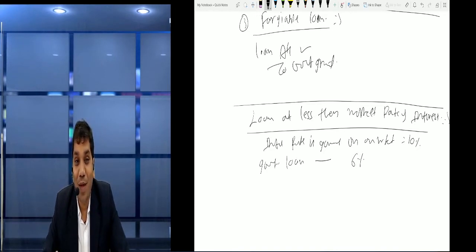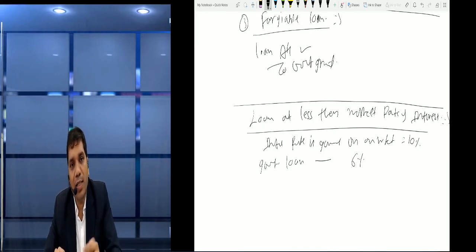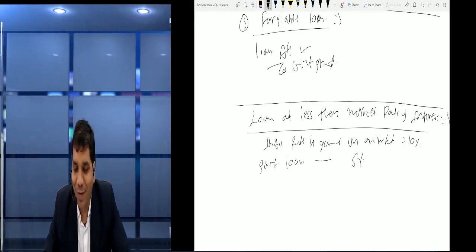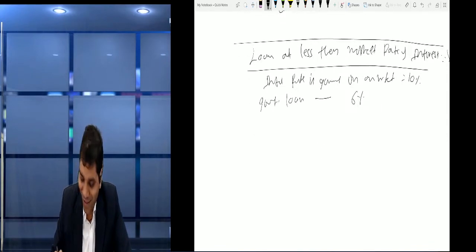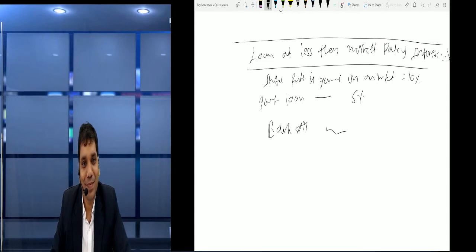So how to treat it? So friends, its value will be calculated as per Ind AS 109, that is financial instruments. But the general entry we can pass right now also. What entry will we pass? Loan is received, so bank account debit. Say we took a 10 lakh loan, so 10 lakh is shown as a loan.